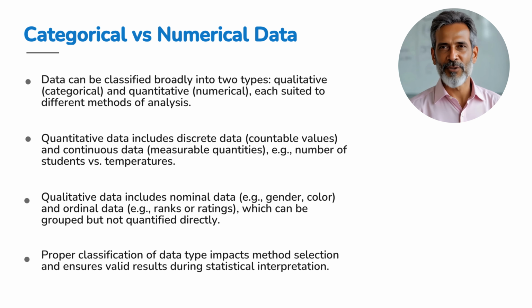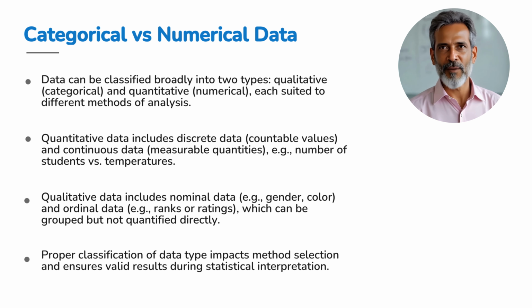Now, let's dive into the types of data, which is like sorting your clothes before washing. Data is broadly of two kinds: qualitative, also called categorical, and quantitative, which we call numerical. Each type calls for its special ways of analysis. First, quantitative data is about numbers you can measure or count. It splits into discrete data, like the number of students in a class, countable and exact, and continuous data, such as temperatures or heights, where values flow smoothly within a range.